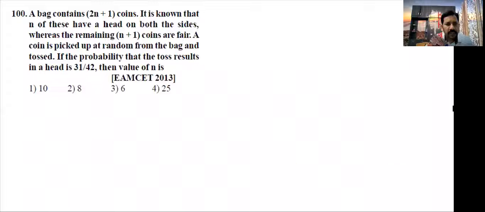A bag contains 2n plus 1 coins. It is known that n of these have head on both the sides. Remaining n plus 1 coins are fair. Fair coin means both sides having head and tail.